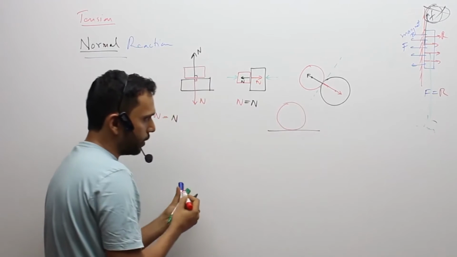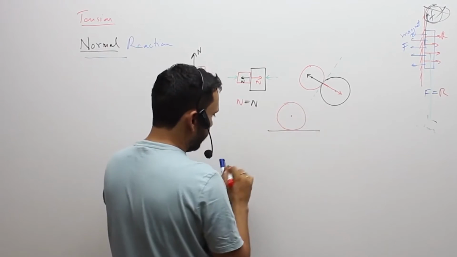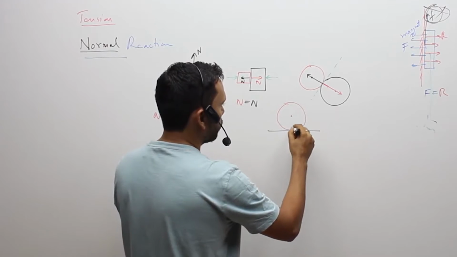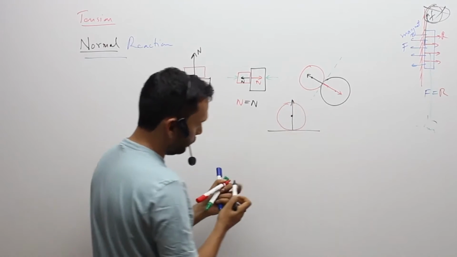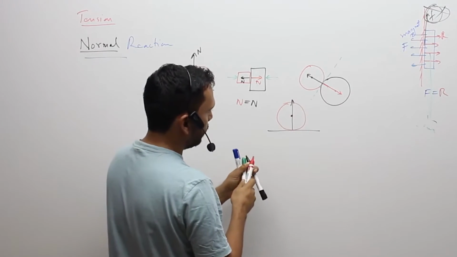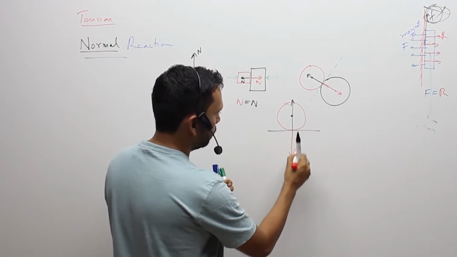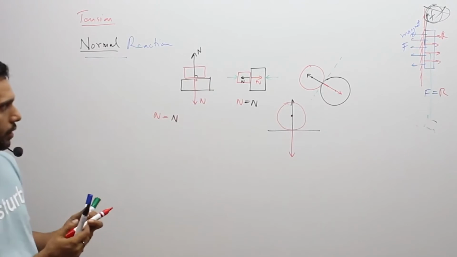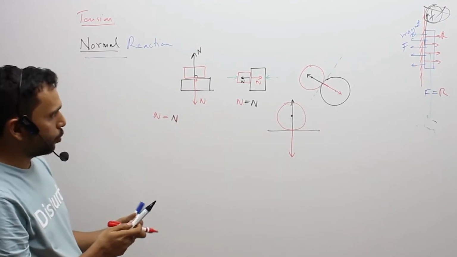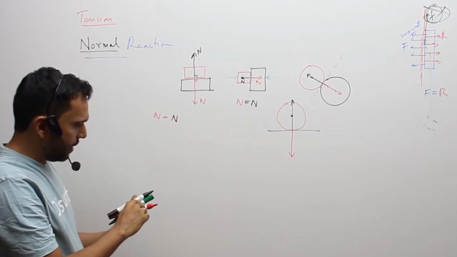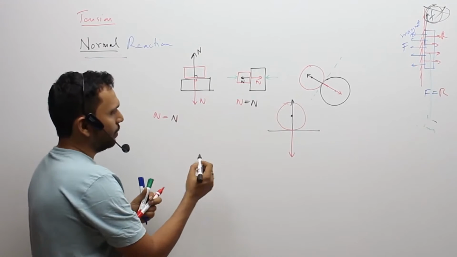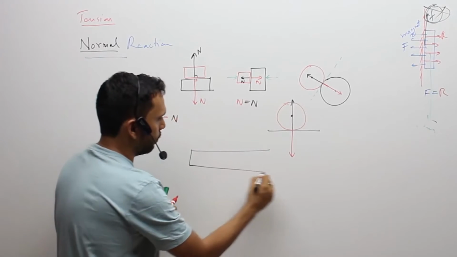Similarly, if I had one thing flat and the other body was round like a sphere, again the normal force is going to pass through the center of that, and an equal opposite normal force on the other body. So two normal forces are on two different bodies. I hope that is clear.